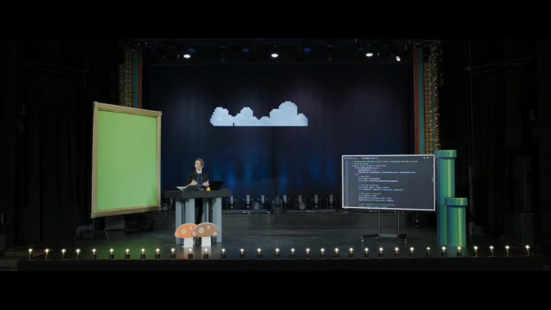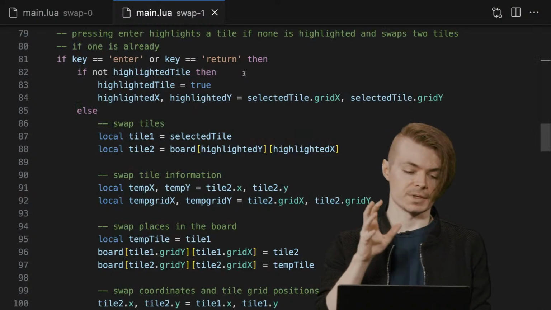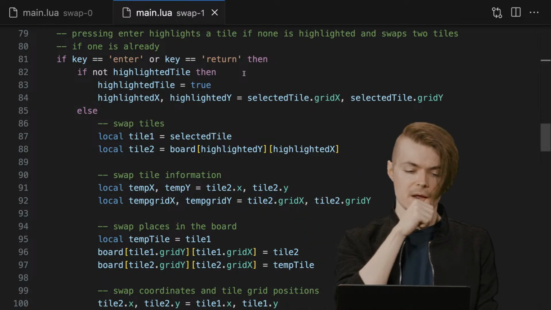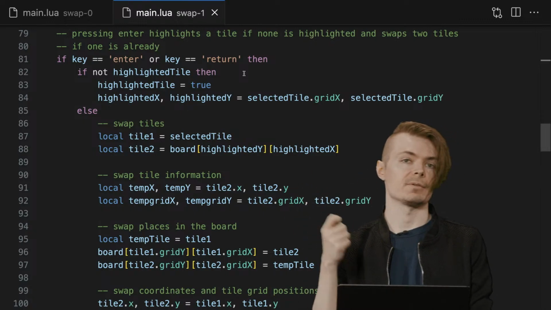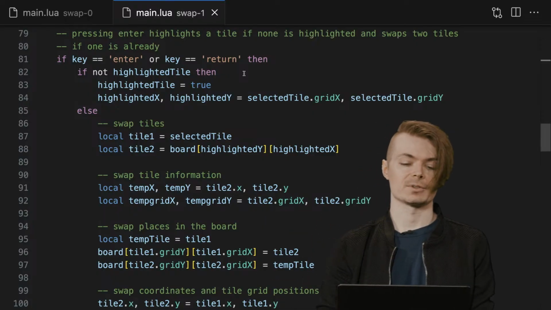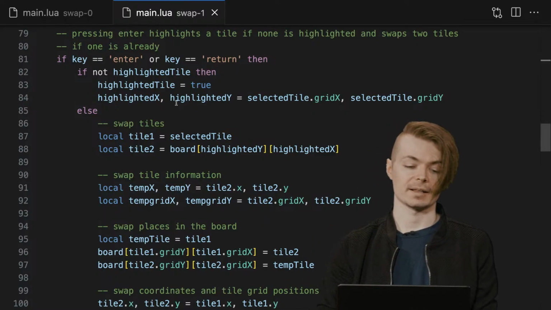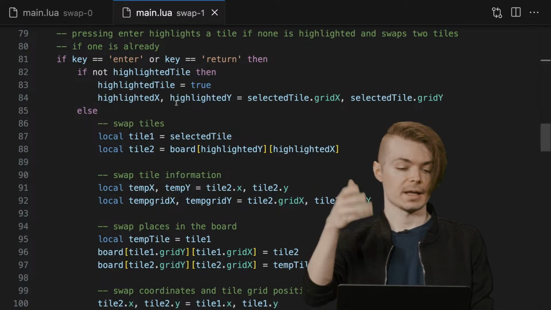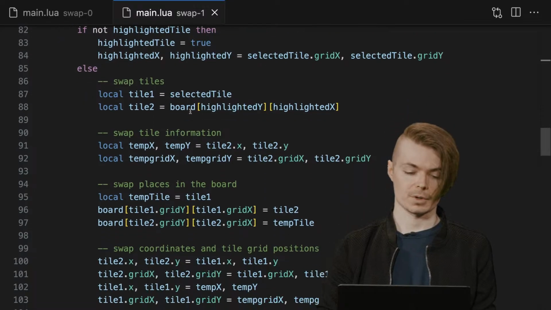So we could press enter or return, and what that'll allow us to do is, if we are highlighted already on a tile, it will perform the actual swap operation. It'll do the check, and then it'll actually swap the tiles. If we're not highlighted, well, then we haven't got an initial tile to swap, so it's not going to do that. It's going to actually highlight whatever tile we want to by setting the highlighted X and Y to be whatever that tile's grid X and Y are, and then setting highlighted tile to true.